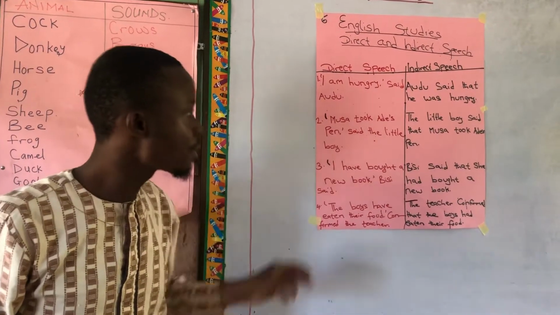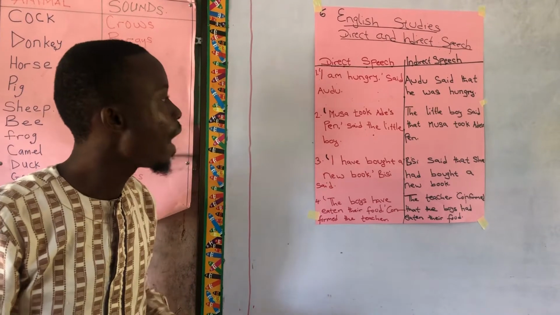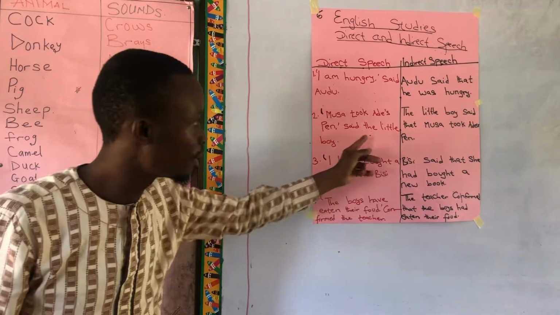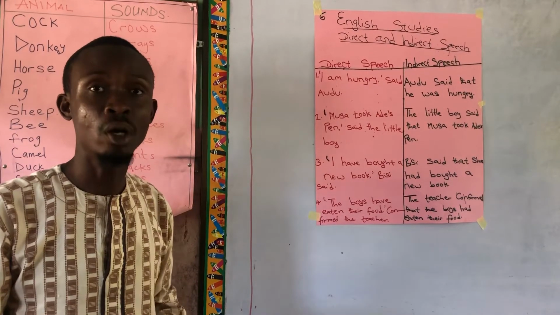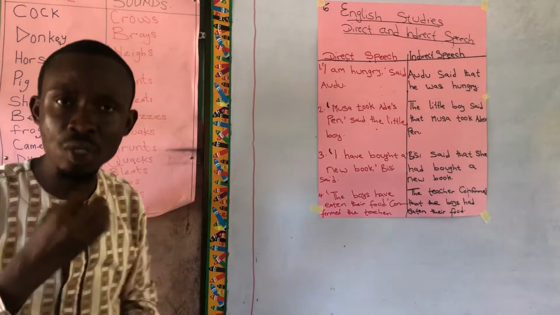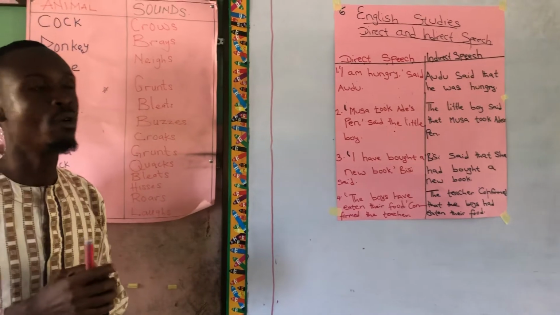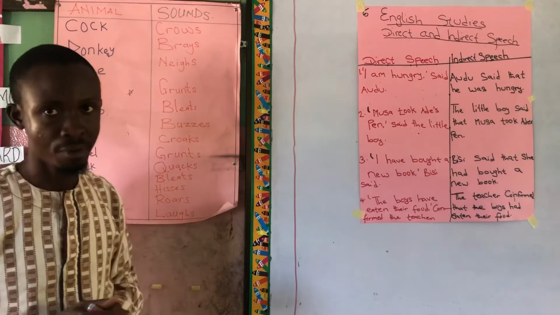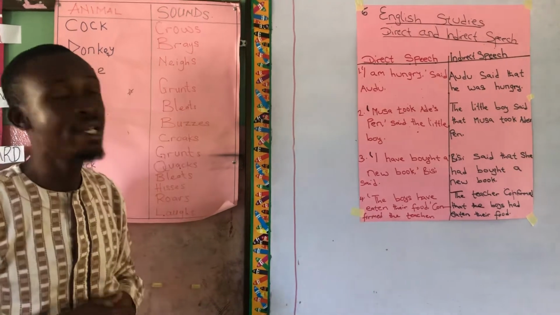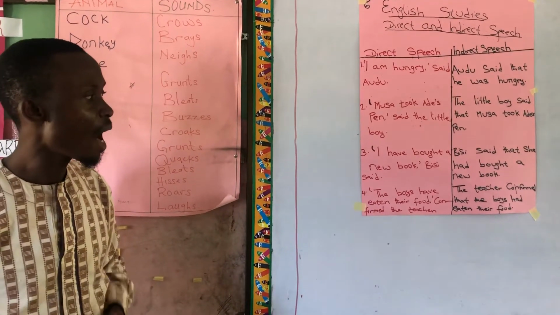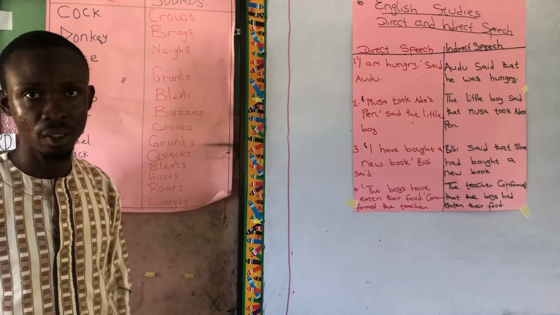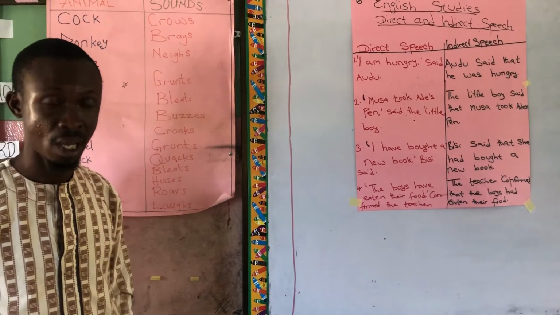Same also applies here. "Musa took Ade's pen," said the little boy. Those are the words that came out of the little boy's mouth. "I have bought a new book." Who said that? Bisi did. Yes. "I have bought a new book."